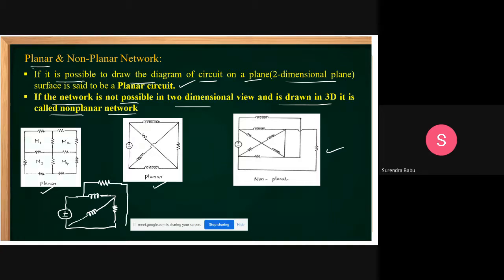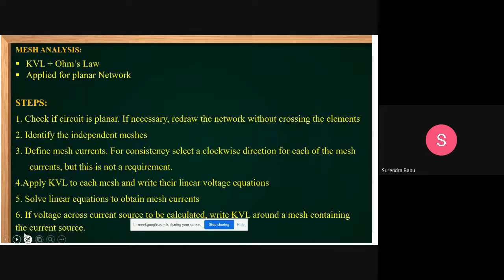Then it is a three-dimensional view. Then it is treated as which one? This network is non-planar. Understood? Then it is appearing as a three-dimensional view, so it is not drawn in the two-dimensional view. Then it is nothing but a non-planar network. Even though it is crossing like this, it is planar only. But if you draw like this, then it becomes which one, students? It is a non-planar network, a three-dimensional view. Okay, this is the difference between the planar network and the non-planar network.